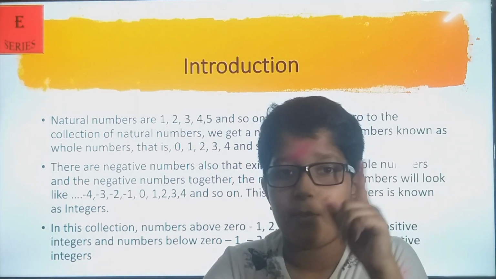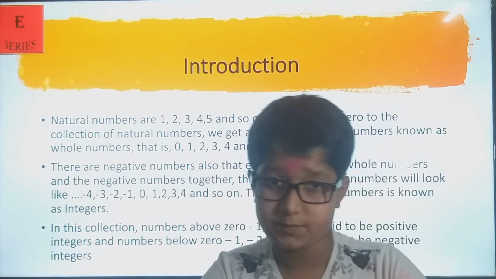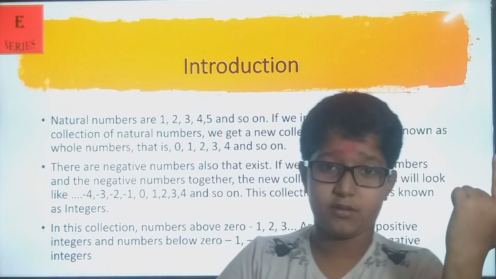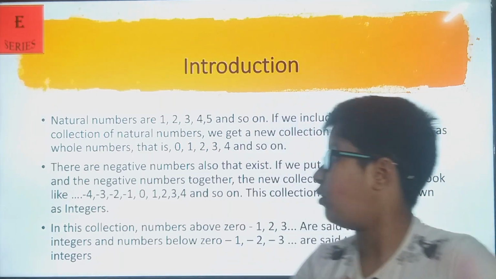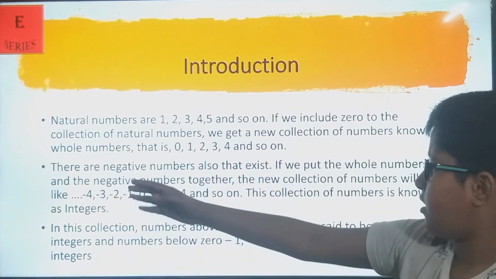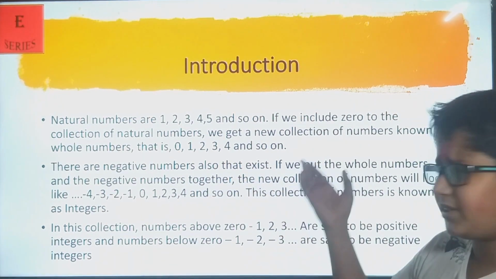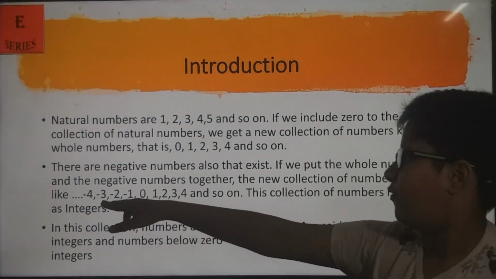For example, minus 2 is smaller than minus 1, and minus 3 is smaller than minus 2. Rather than getting bigger, it gets smaller on the left-hand side of 0. We'll learn about this. Negative integers also exist if we put the whole numbers and the negative numbers together: 4, 3, 2.